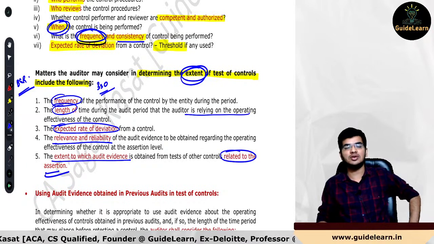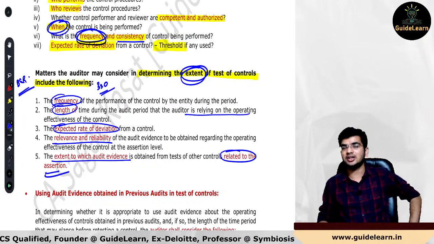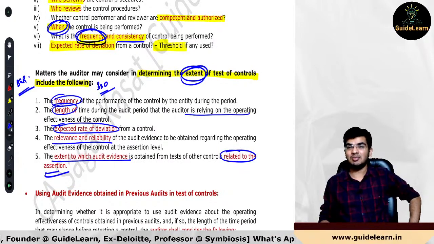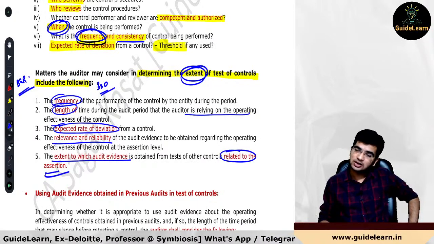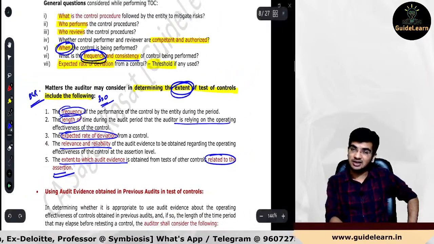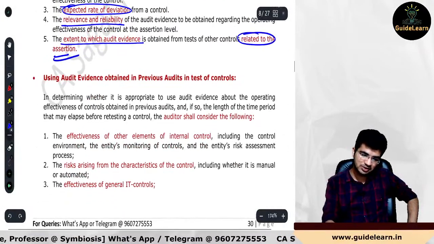So please check out your chapter number 3 and you will find all these points of 330 already incorporated in your chapter. So even if ICAI is saying that 330 is not applicable to you, as a standard, it is already included at a majority level in your curriculum. So please be prepared with that, very, very important for examination. Okay, I hope you guys are absolutely clear.